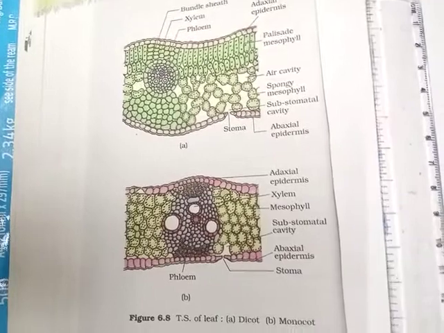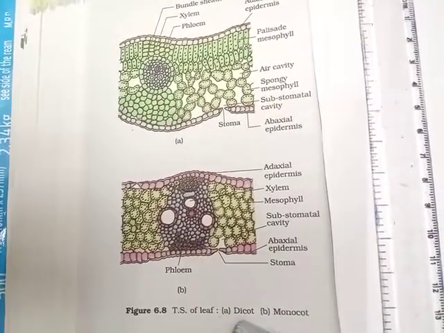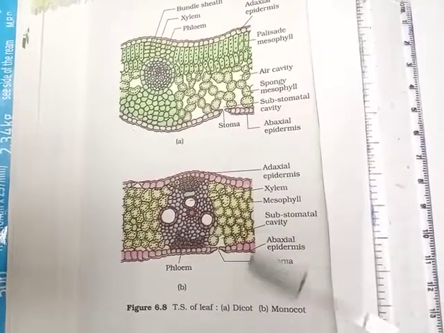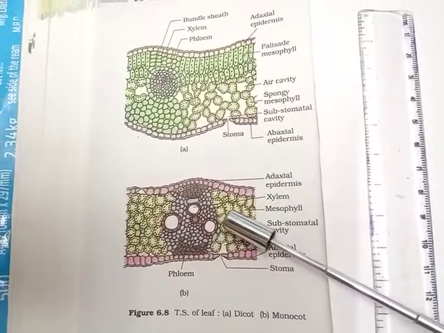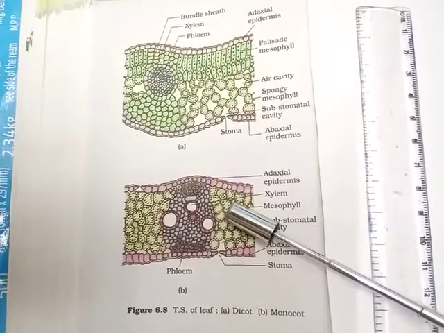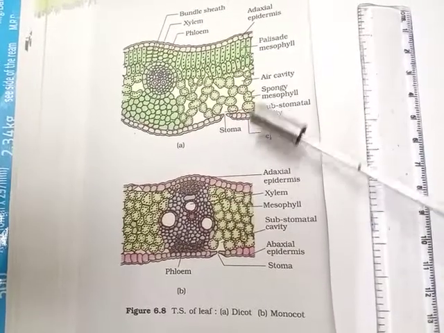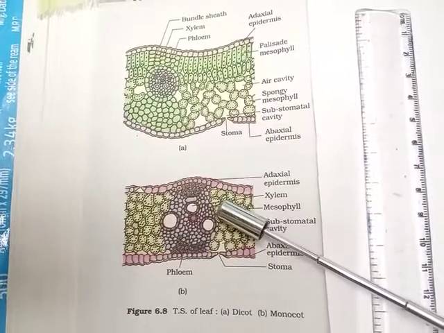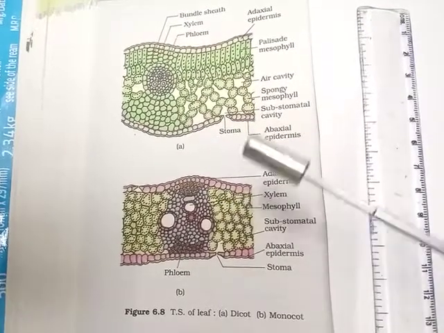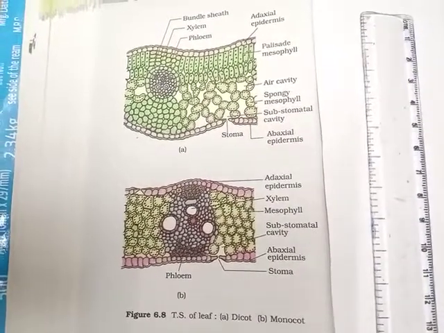We may observe the transverse section of a dicot leaf and a monocot leaf. These chloroplasts are present within the mesophyll cells, in which they perform the process of photosynthesis.